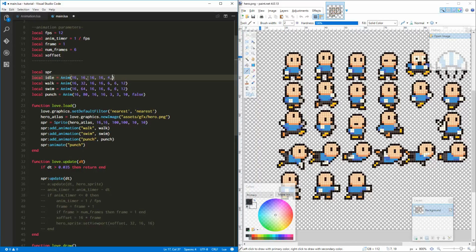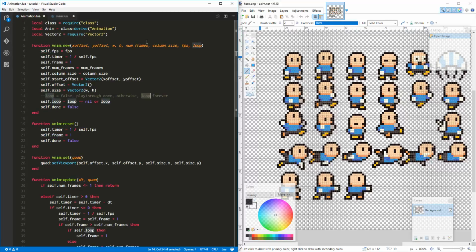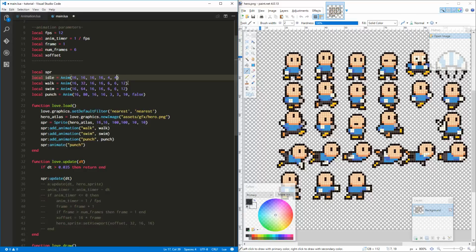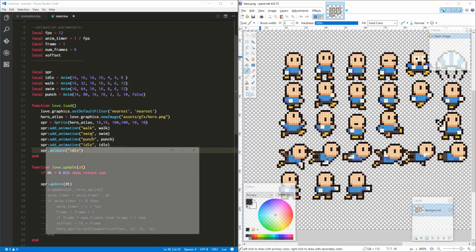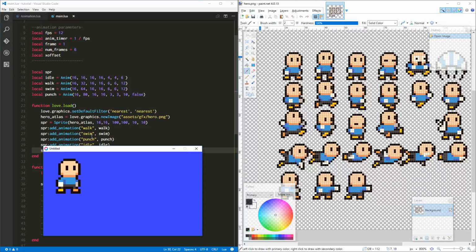The number of frames is 4, and the number of frames per column, or the column size, is also 4. And let's make him go slower. Let's say 6. And this one will loop, so we'll just leave it like this. Now, let's add an idle animation like that. Let's play it, and let's see what that looks like. Yeah, I like it. I like it a lot.